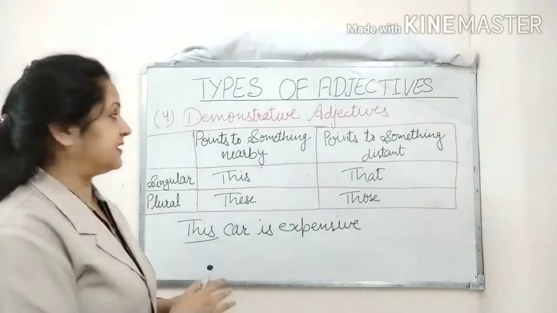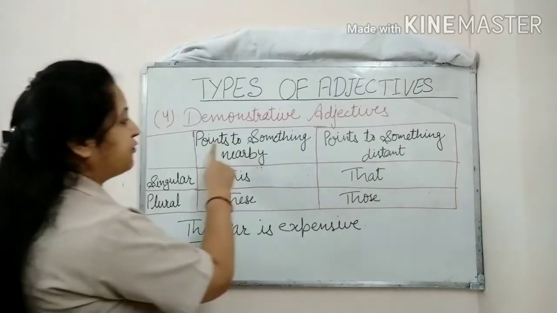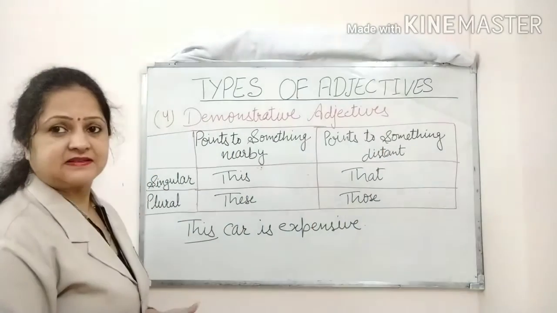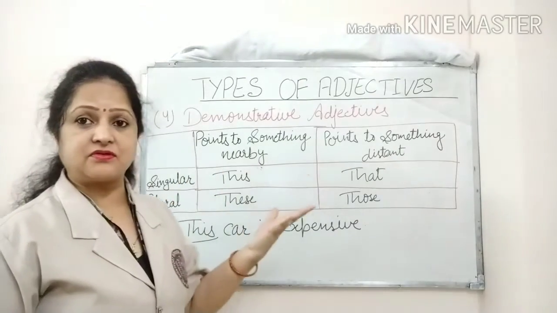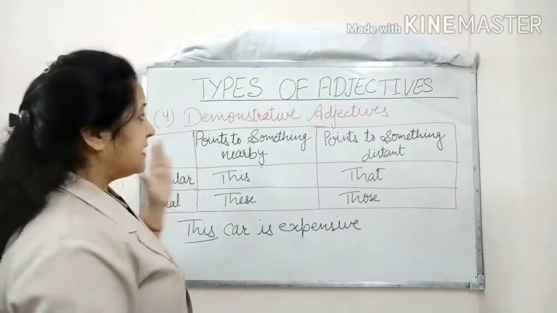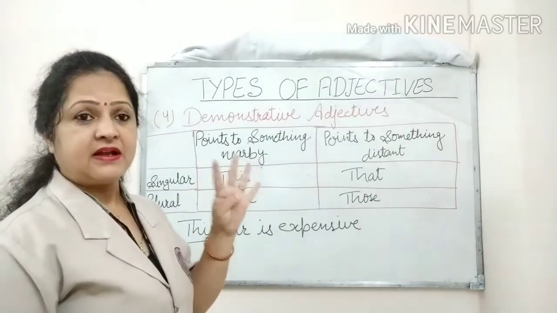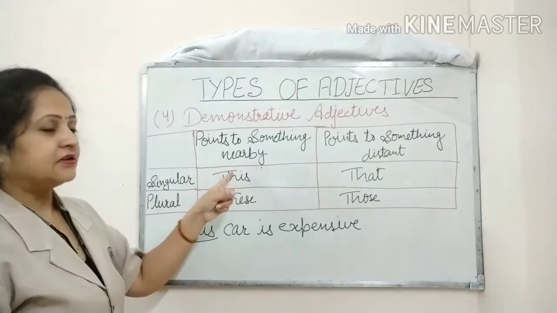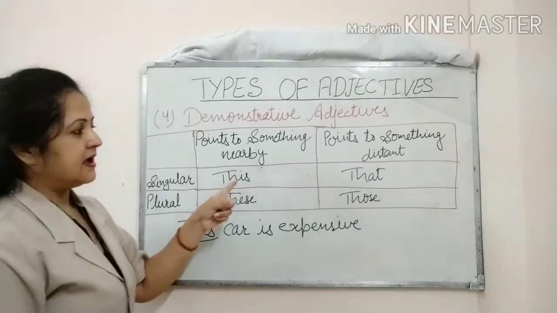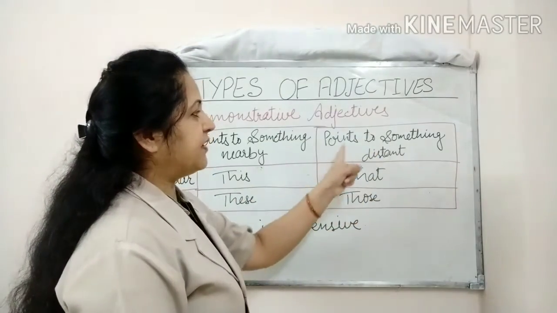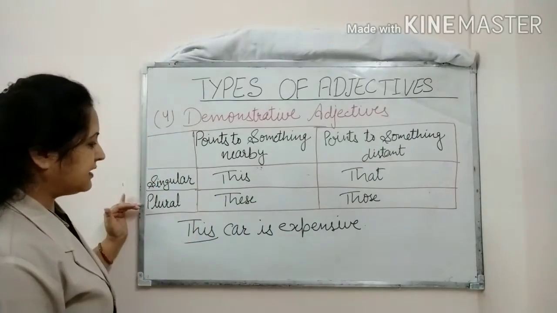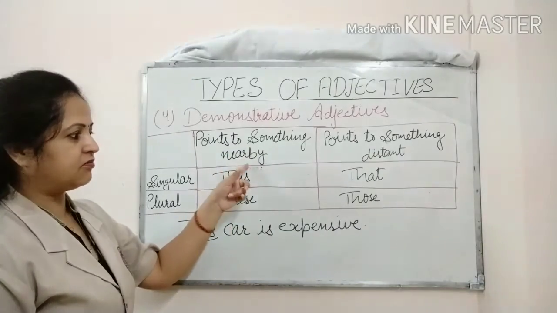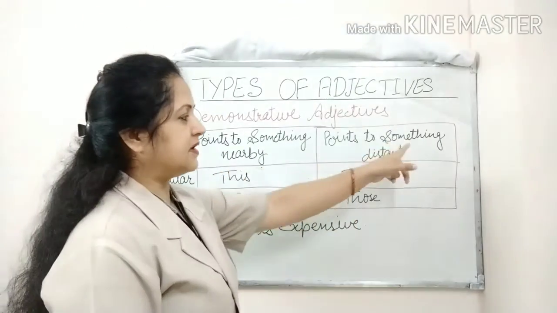Here I have written that demonstrative adjectives point to something nearby and to something distant. As in pronouns, in adjectives also we have four types of demonstrative adjective. In singular, we have this, which points to something nearby, and that, which points to something distant. In plural, the adjective is these, which points to something nearby, and those, which points to something distant.